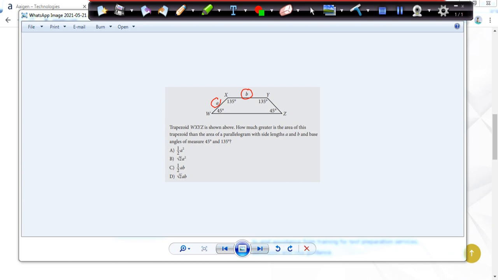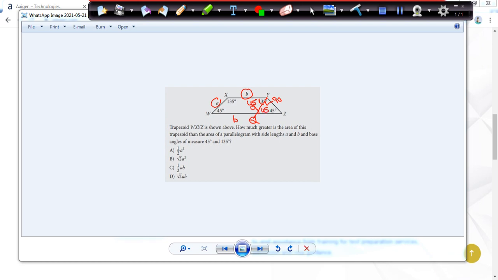I'm just going to draw a line parallel to WX and mark it as some point Q. So now this is also A, this is B. Now I got a parallelogram XYQW with sides A and B. In the parallelogram, if angle WXY is 135, then the adjacent angle should be 45 degrees. Since the total angle is 135 degrees, this will become 90 degrees. Since this is 90, this becomes 45.